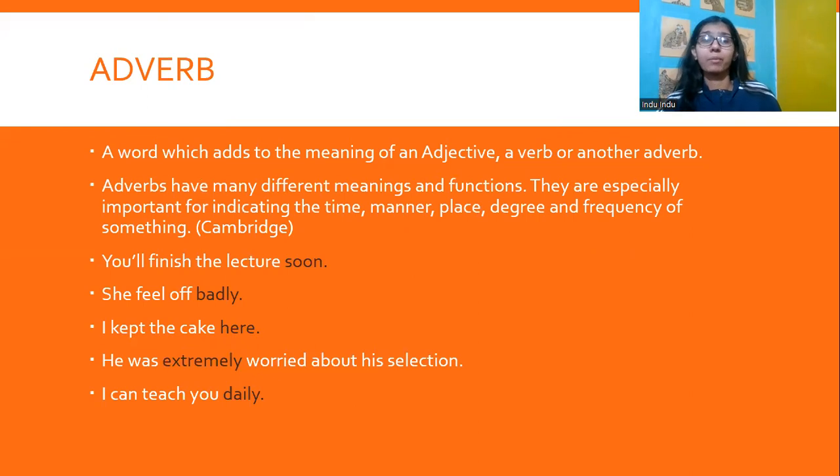Now we have adverb. An adverb is something which adds to the meaning of an adjective, a verb, or another adverb, right? It has different meanings and functions, and it's especially important for denoting time, manner, place, degree, and frequency of something, as given by the Cambridge Dictionary. It adds to the meaning of an adjective, a verb, or another adverb.